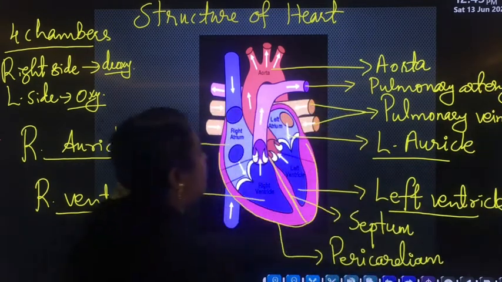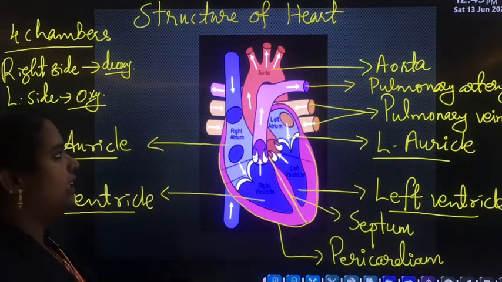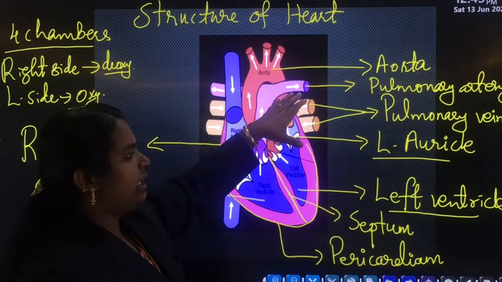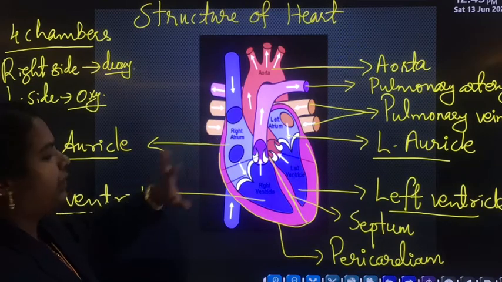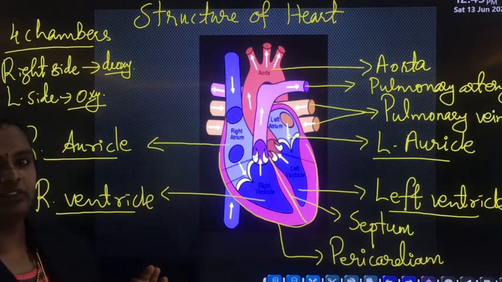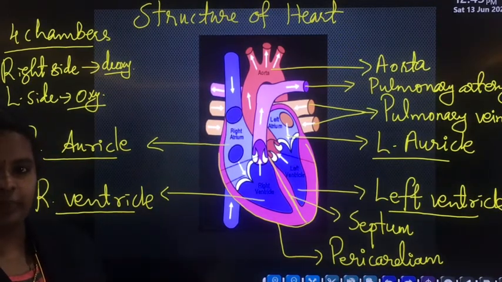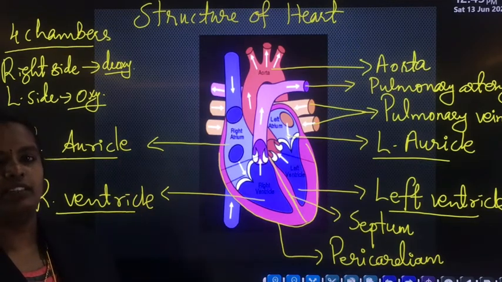So the main blood vessels associated with the heart are the aorta, then the pulmonary artery and the pulmonary veins.